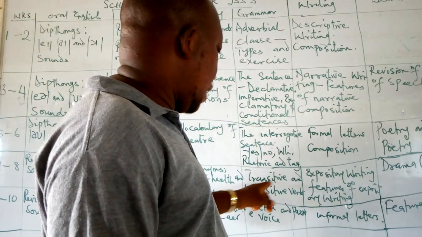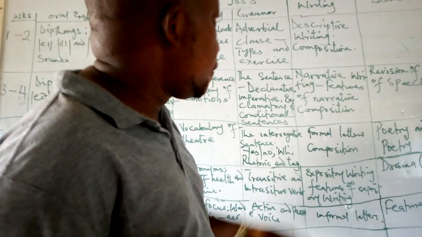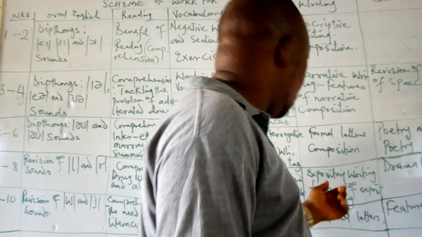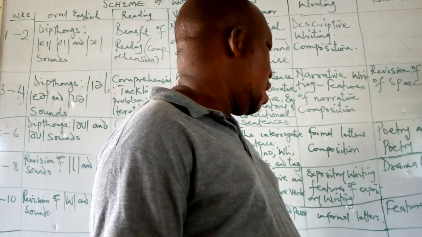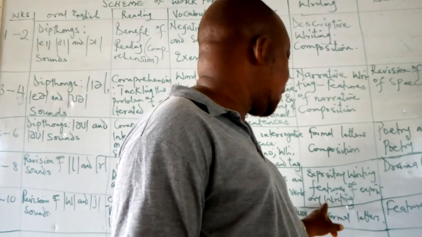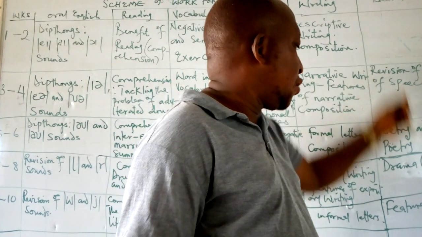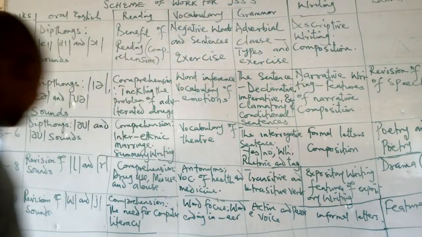Under grammar, we will look at transitive and intransitive verbs. So under writing, in week 7 to 8, we will look at expository writing. We will look at the features of expository writing. Then under literature, we will treat drama, very important.